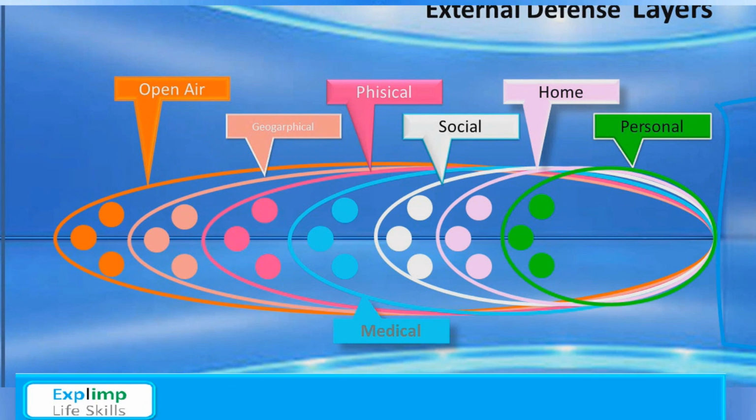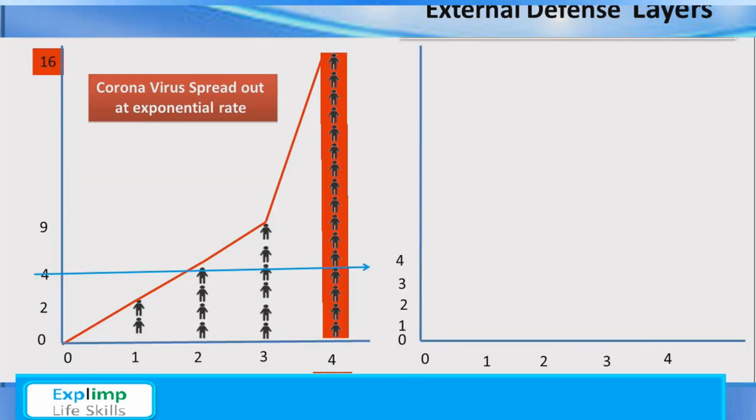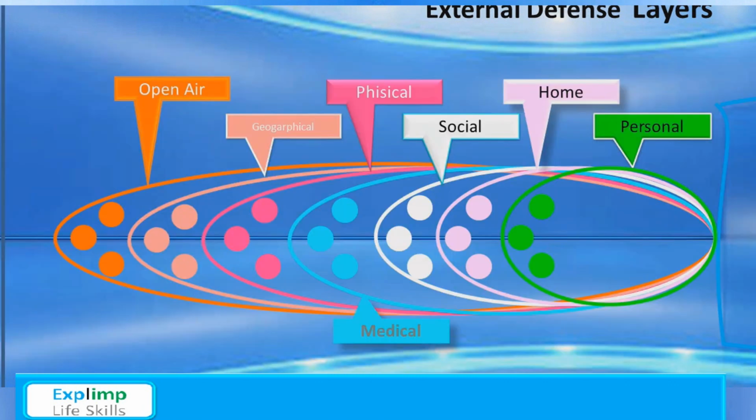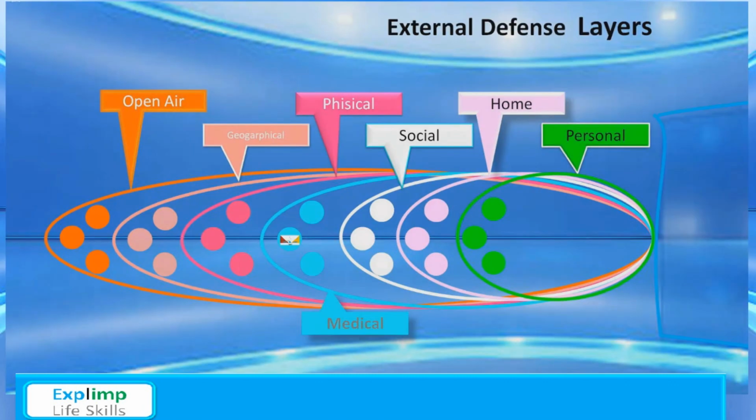These were little efforts towards understanding the nature of layers. Now we would be able to have some sort of understanding of how we may stop the spread of pandemic, which may help us in flattening the curve of pandemic. First of all, let's go directly to medical defense layer.